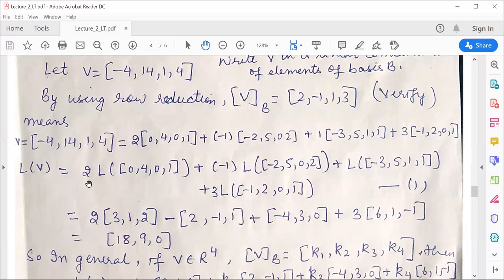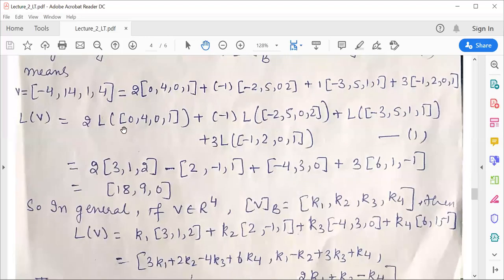That can be written as 2, a scalar, times L of this element, plus -1 times L of this element, plus 1 times L of this element, plus 3 times L of this element. We can apply the linear transformation like this because we have studied in lecture number 1 of the linear transformation that if you have any combination of vectors, then you can apply the linear transformation in this manner also.